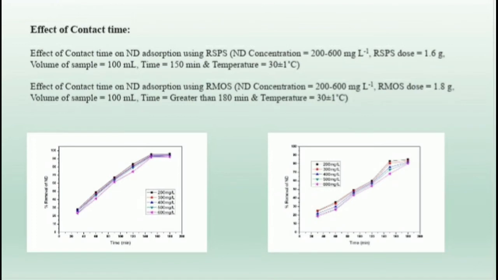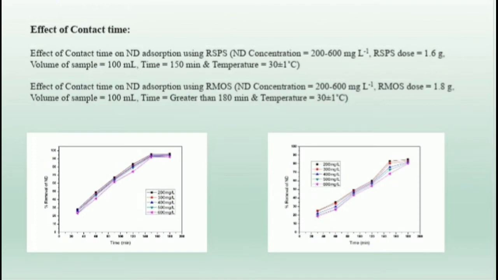Then contact time, which is an important parameter in adsorption process. Here I have varied the time, which is mentioned in x-axis, and percentage removal of natural dye in y-axis. By keeping all other parameters like concentration, adsorbent dose, volume of sample, temperature as constant, from graph it clearly shows that the percentage removal of natural dye increases with increase in contact time, and the equilibrium was attained at the time interval of 150 minutes, after which it remained constant.